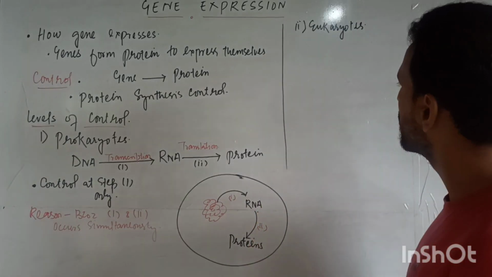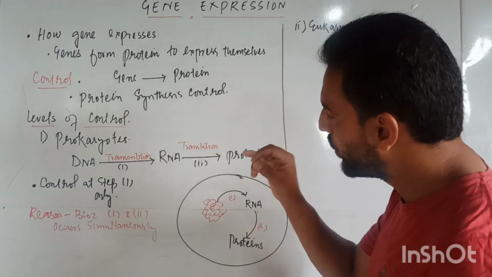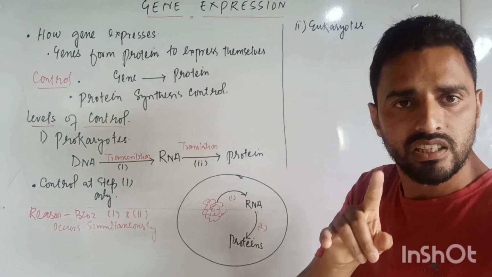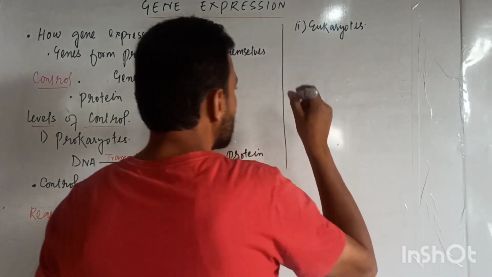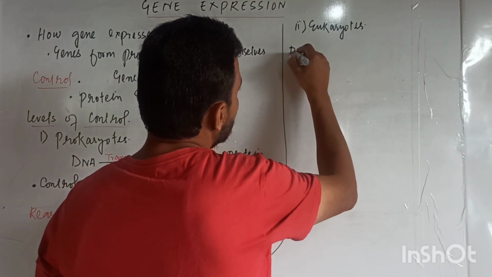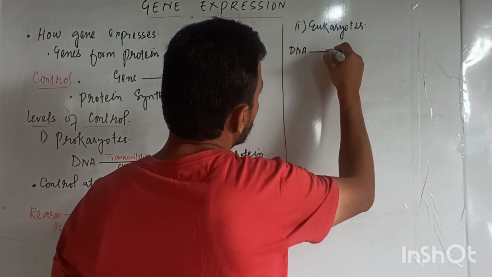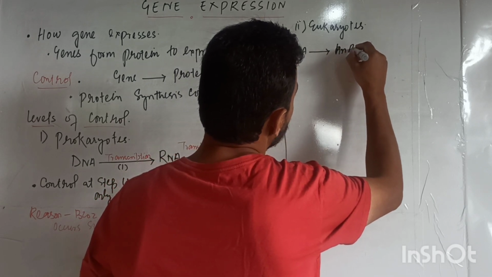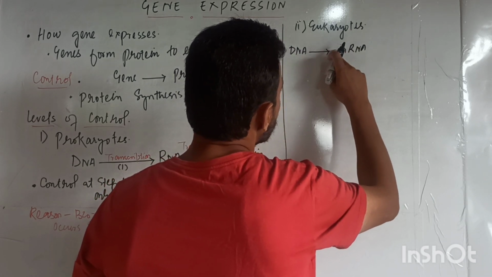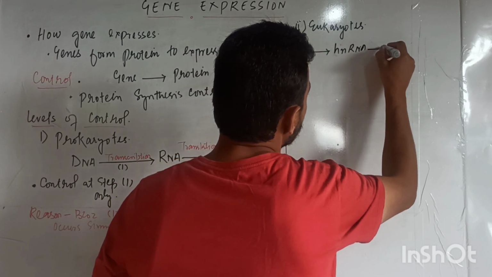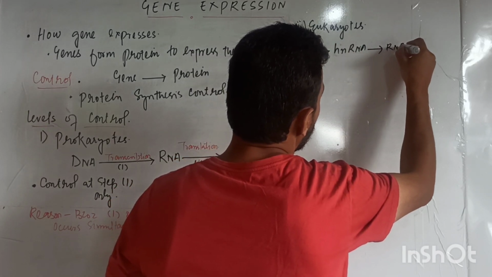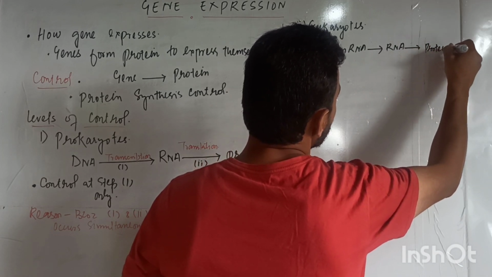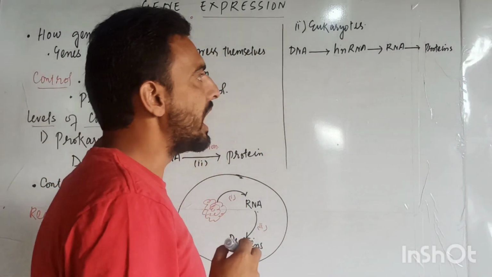In the case of eukaryotes, firstly we write the pathway by which proteins are synthesized. From DNA we synthesize HnRNA, heterogeneous nuclear RNA. From this we form RNA, and from RNA we synthesize the protein. This is the pathway.